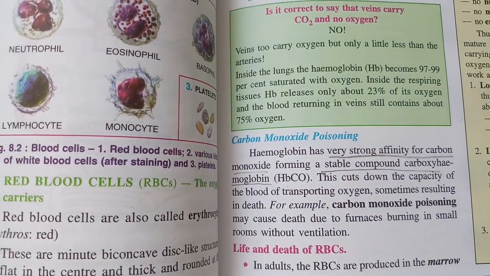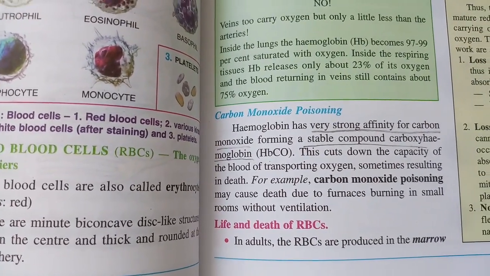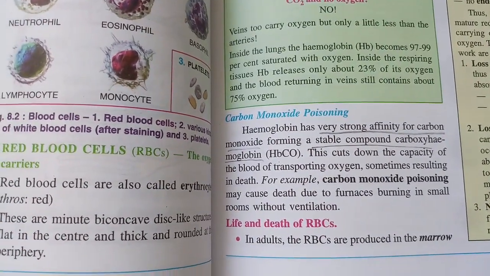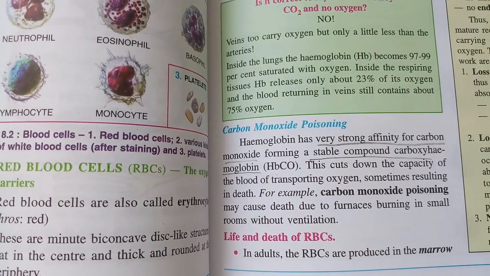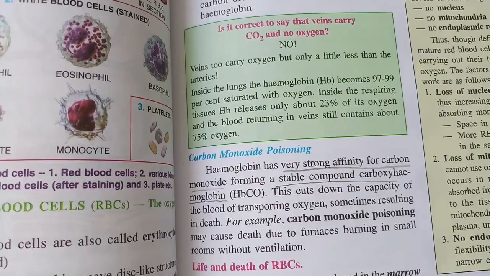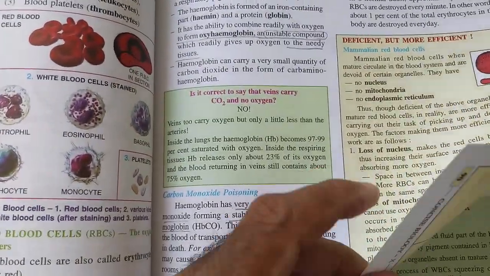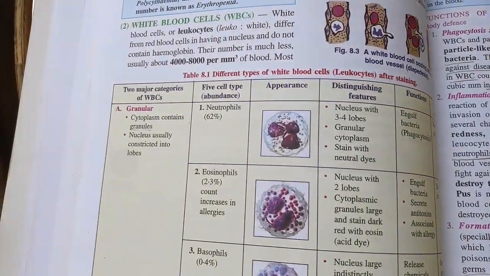So this is the reason, because carbon monoxide makes a very strong bond with the hemoglobin. So it is difficult to release in the lungs, and the person dies because of the lack of oxygen. Right? This is about the RBC. Now WBC.